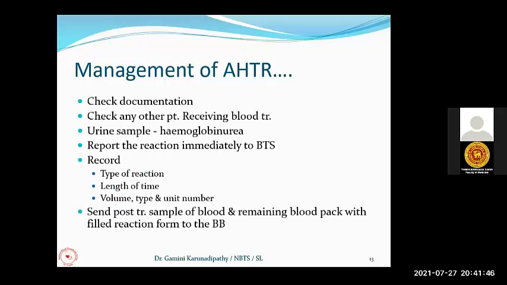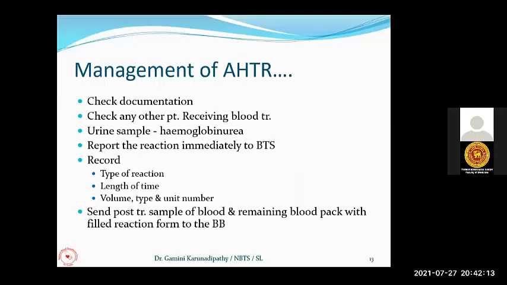As I told you earlier, once you have detected that the patient is receiving a wrong blood pack, you have to check any other patient receiving blood transfusion. This patient's blood pack might have been connected to the other patient, and that patient also has a risk of getting a reaction. Then you have to do some investigations to confirm that the patient is having an acute hemolytic reaction.